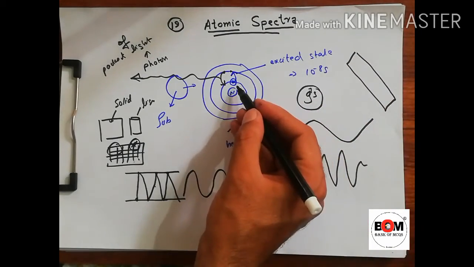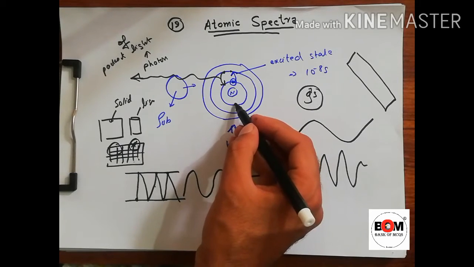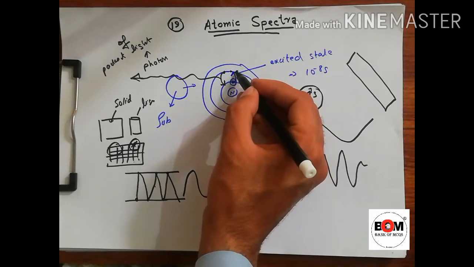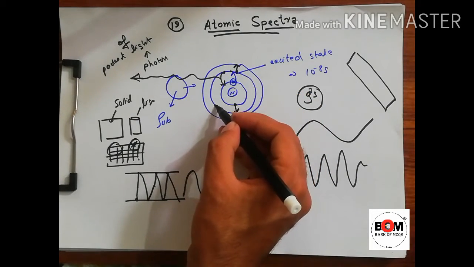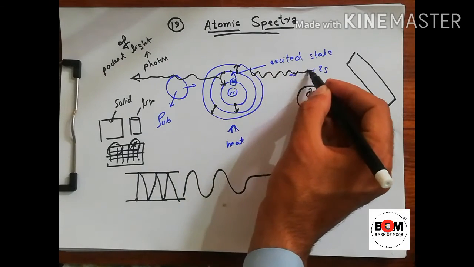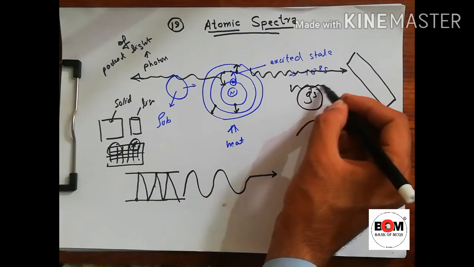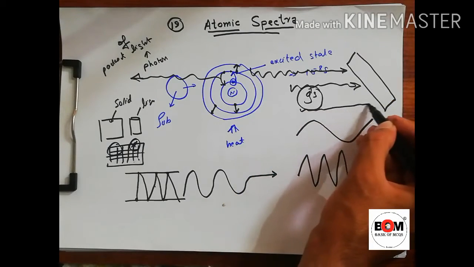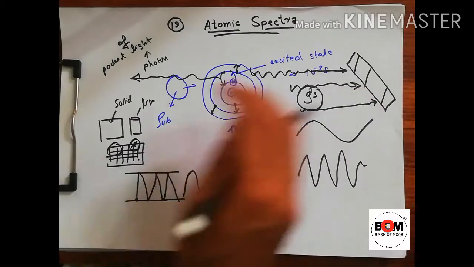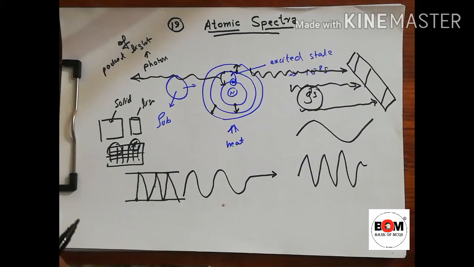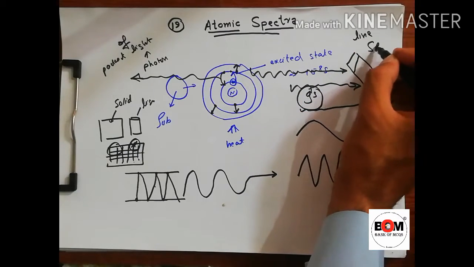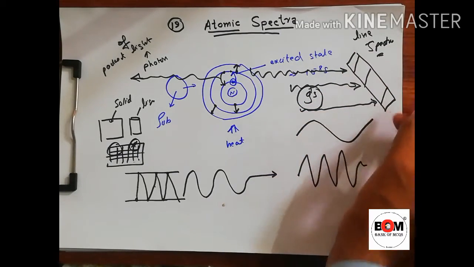For example, many electrons will absorb energy, and after 10 raised to the power minus 8 seconds, all these electrons will fall back and specific photons will be emitted. If we provide a screen, each photon will form a line. So the spectrum of such atoms is called the atomic spectrum, and this is a line spectrum. Each atom has its own line spectrum.